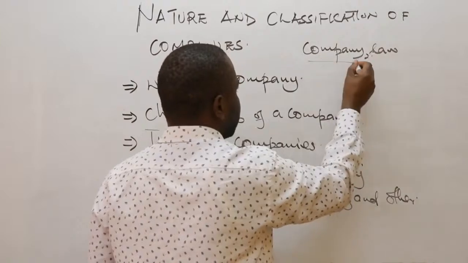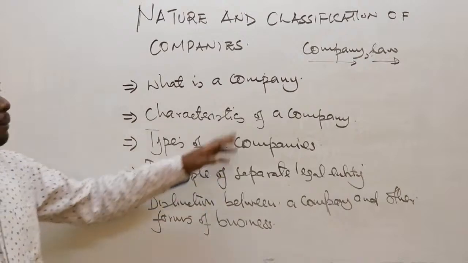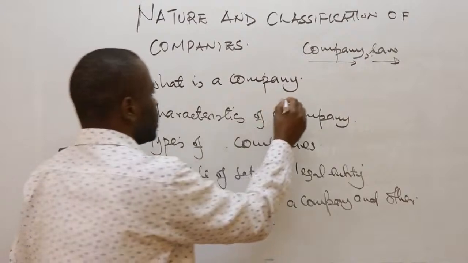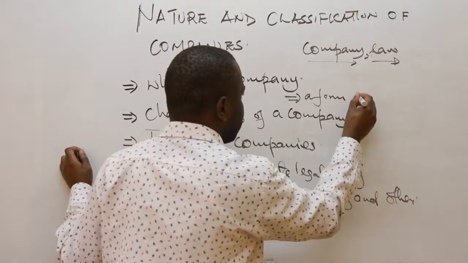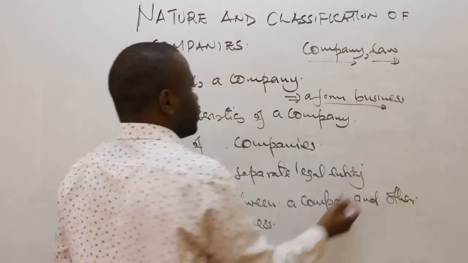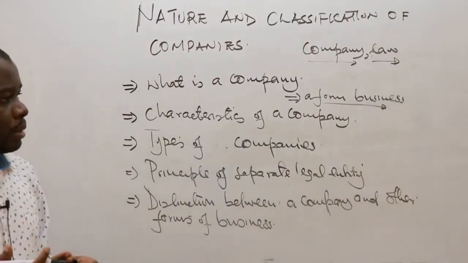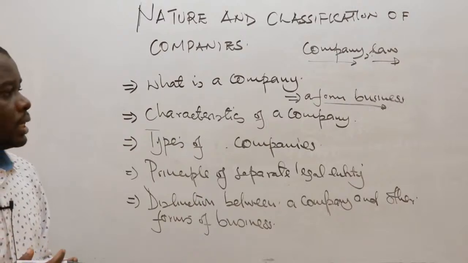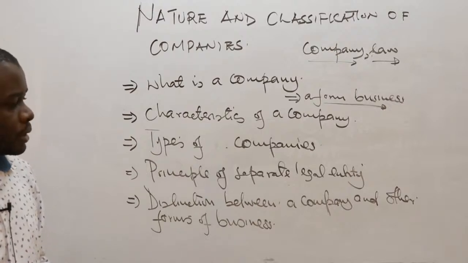So you can see we have company, and then we have law. When you talk about a company, the first thing to know is that a company is a form of business. It is a means through which a person can carry out business. It's a form in which a person can carry out the selling of goods or services.